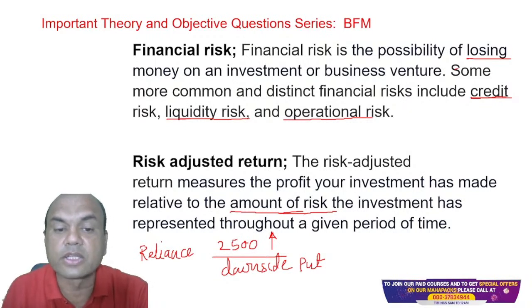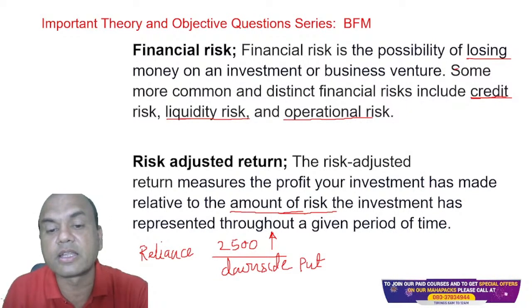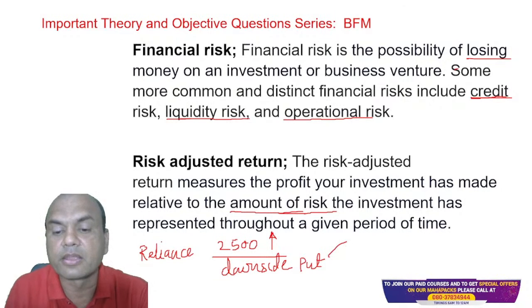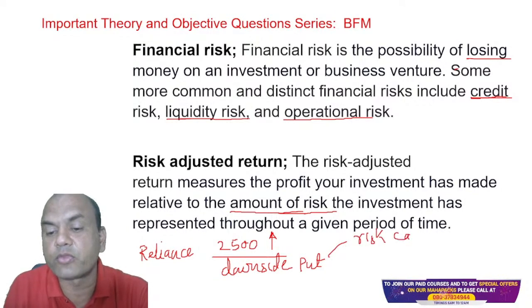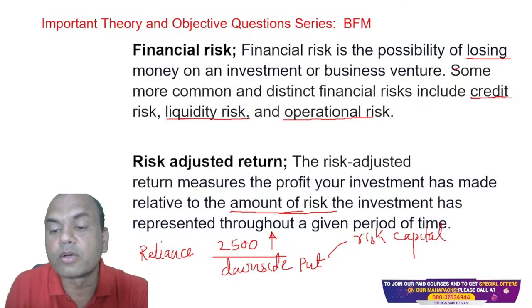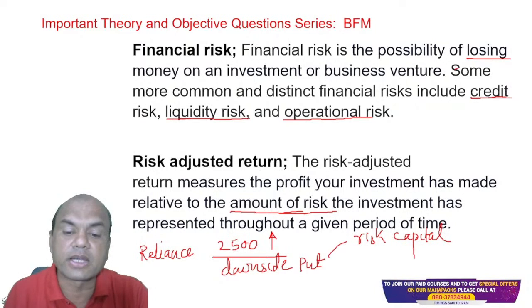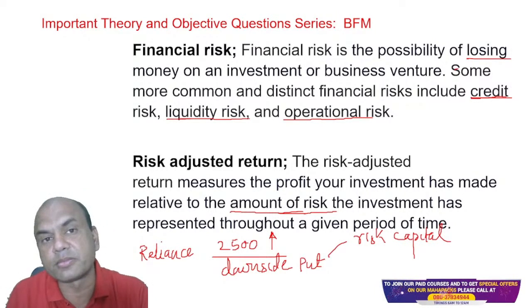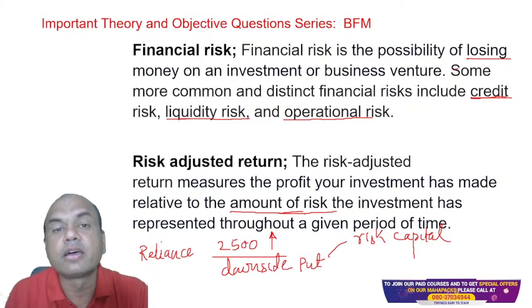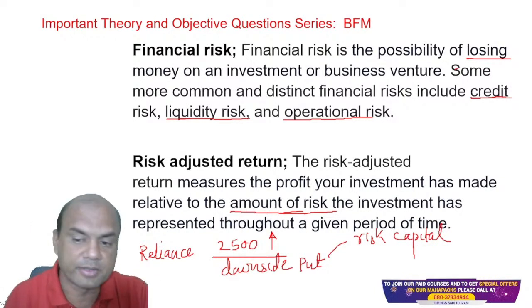So this is known as the amount of risk, and it is known as the risk capital. How much risk capital I keep to cover my risk. So this is to cover the downside. I'll buy a put, and this put will cost me something, and this will be known as my risk capital, which I keep aside.